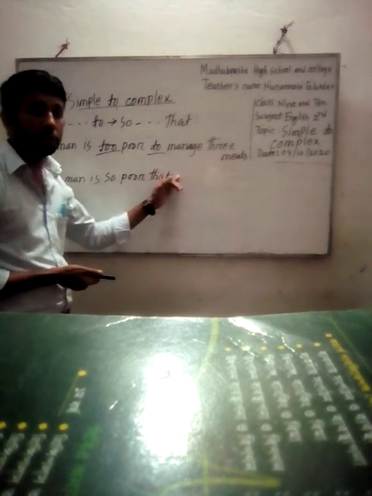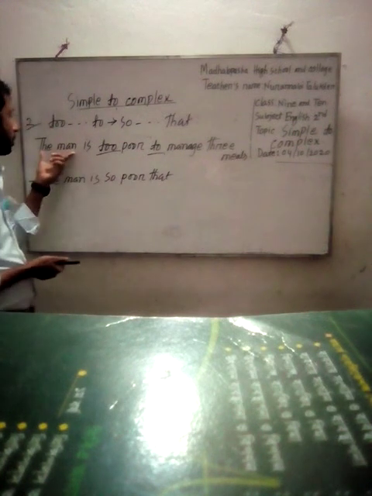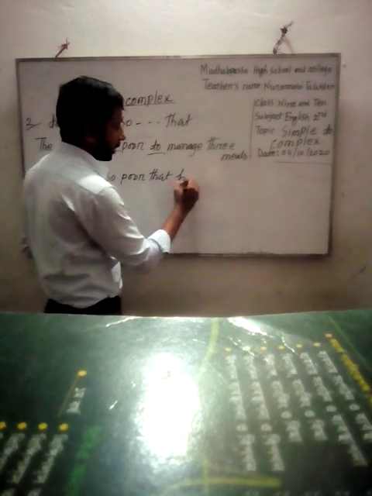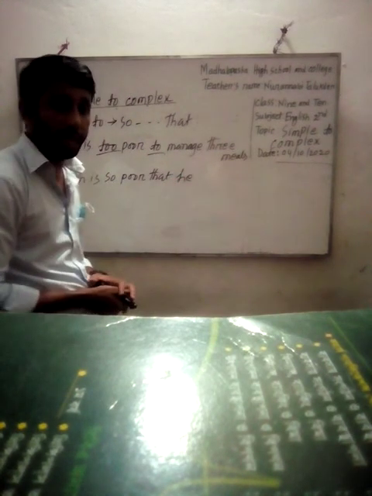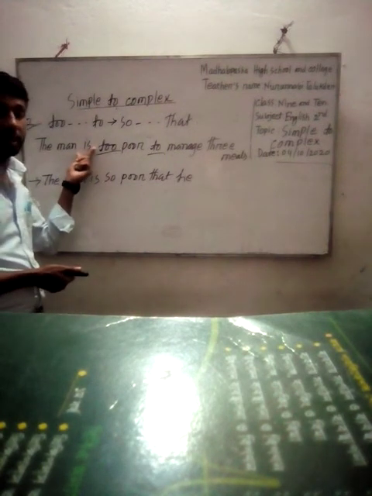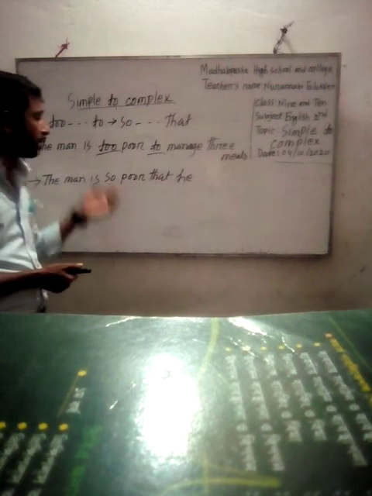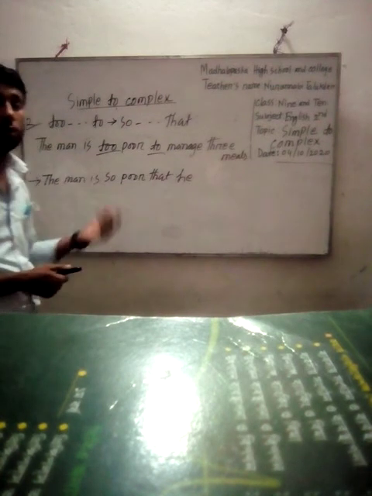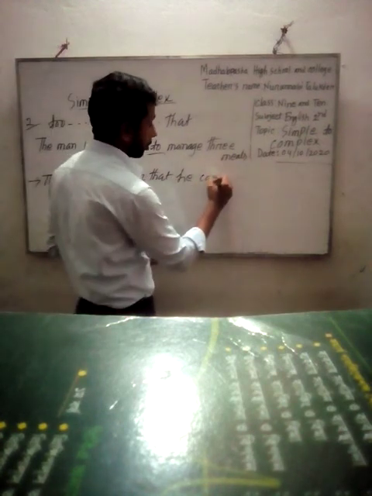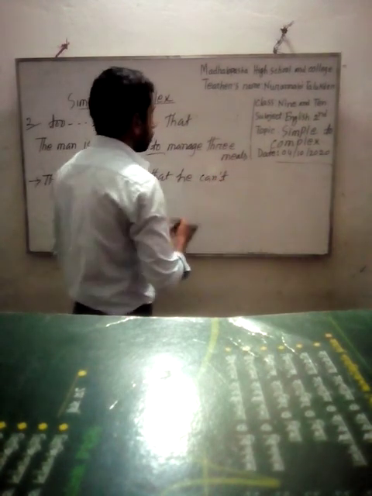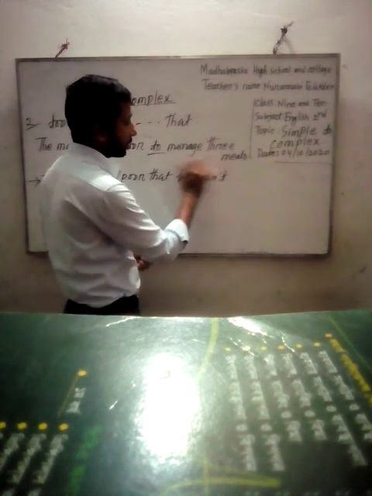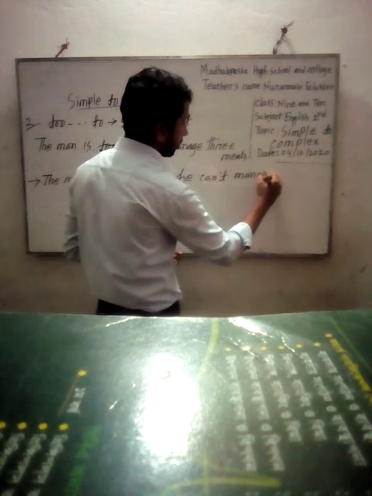Then we will have to use the pronoun of the first subject. The subject is man. So what is the pronoun of man? The pronoun of man is he. Then we will have to write cannot or could not. If the first verb is in present tense, we will use cannot. If the first verb is in past tense, we will use could not. Is indicates present tense, so we will use cannot. Then we will write from to the remnant of the sentence. Manage 3 meals.